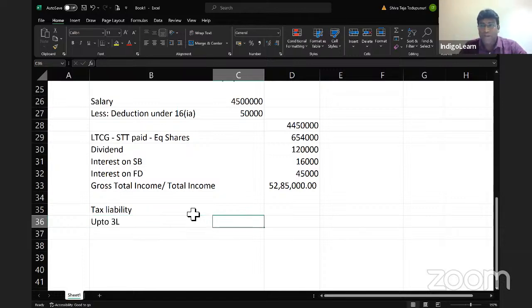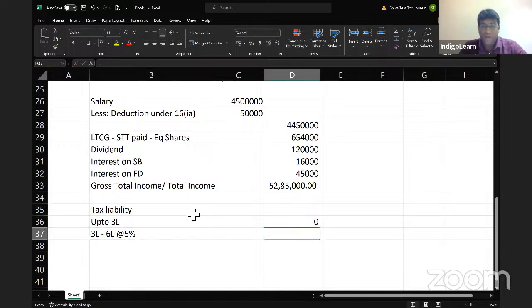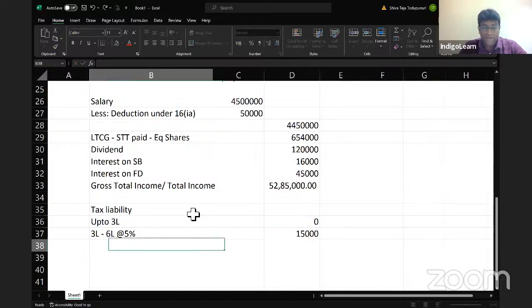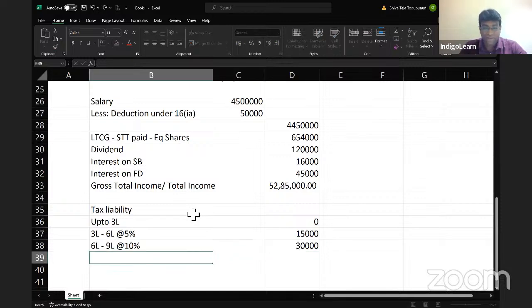Up to 3 lakhs, what is the figure? Come on, friends, please speak out. Up to 3 lakhs, the tax is 0. 3 lakhs to 6 lakh at the rate of 5%, which is 3 lakh into 5%, which comes to 15,000. 6 lakhs to 9 lakh at the rate of 10%, which is 3 lakh into 10%, which comes to 30,000.